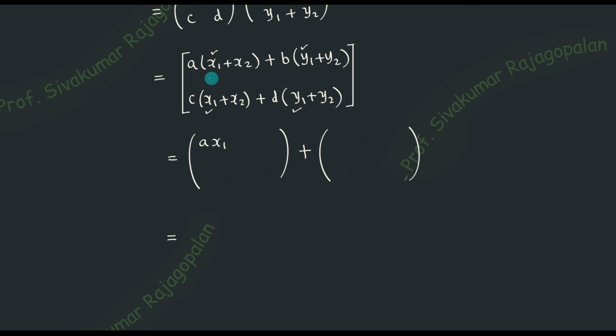Now you can see that x1 is the first element, y1 is the first element, x2 is the second element, y2 is the second element. All the first elements we will write in the first matrix, and all the second elements you write in the second matrix. That's what I'm trying to do. And similarly do here.